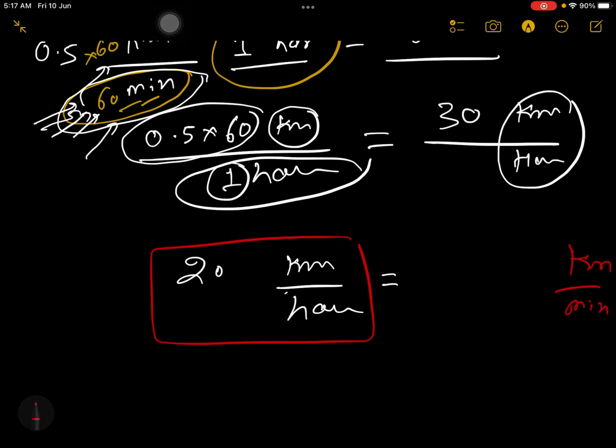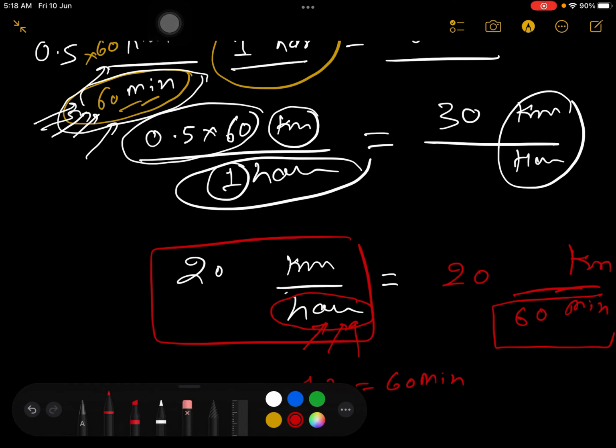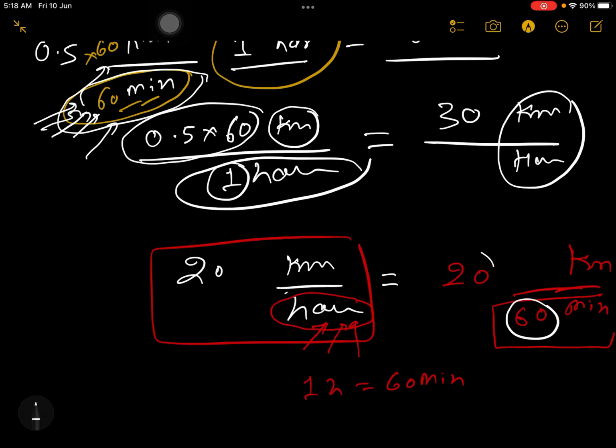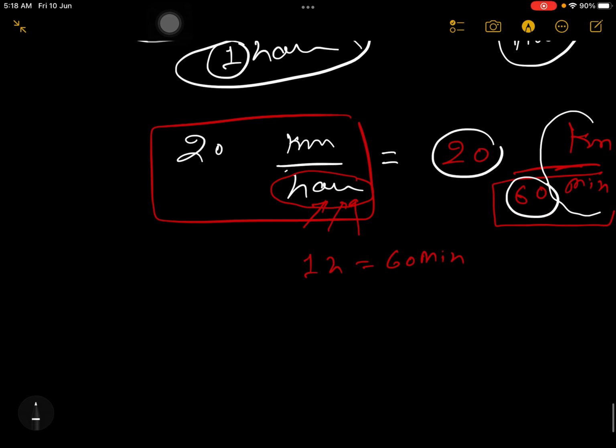So what will I do? This hour itself, only the hour part, I will replace as minute. You know 1 hour is equal to 60 minute. So this hour itself I will replace as 60, so 20 divided by 60 minute. This number and this number I will solve together, and the unit kilometer per minute I will leave as it is.